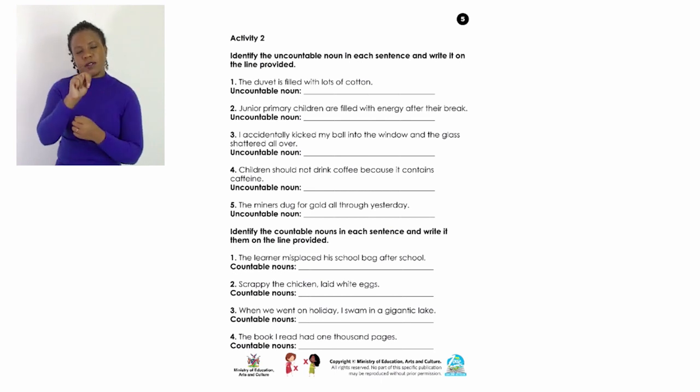You don't say 2 energies, 3 energies. Boys and girls, I would like you to complete the following sentences by identifying the uncountable nouns.